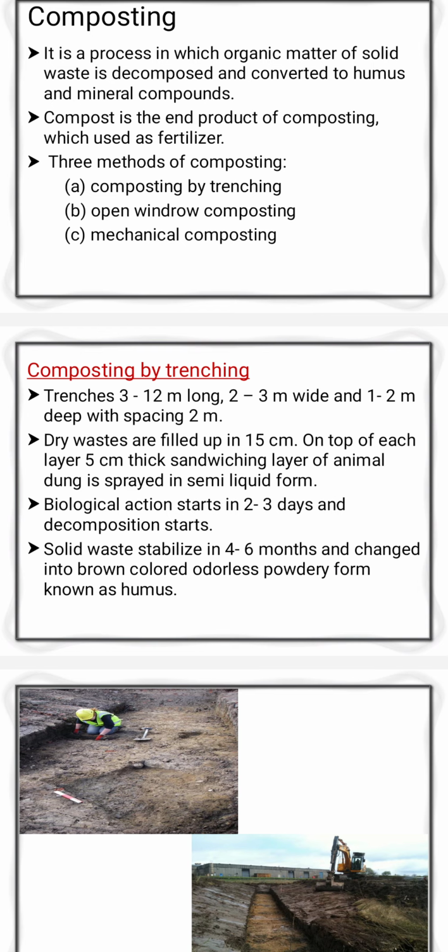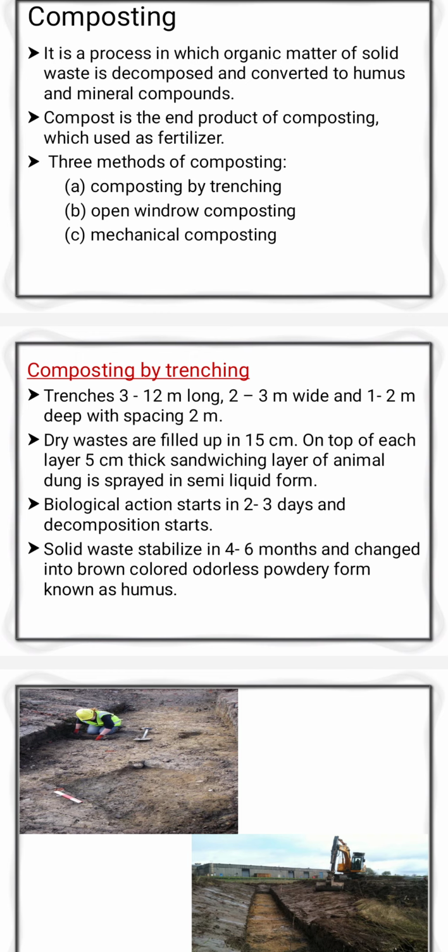So what is the procedure and how do we do the composting? The first stage is the separation and segregation of waste, and you prepare that waste for composting.